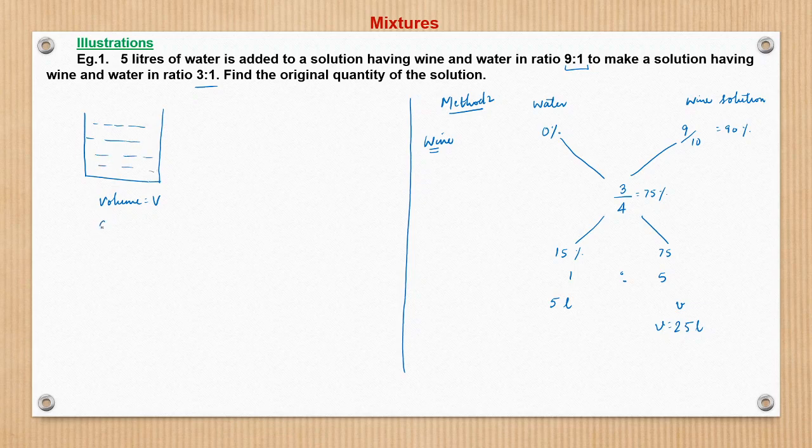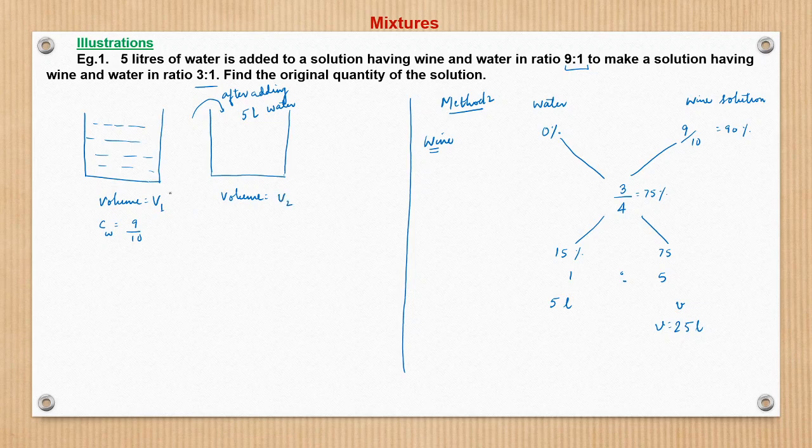So concentration C, or the proportion, say anything, C of wine, concentration of wine is nothing but 9 by 10. Now we add 5 liters of water. So after adding 5 liter water, what happens? The volume would be what? Let's say this is the initial volume, this is the final volume.